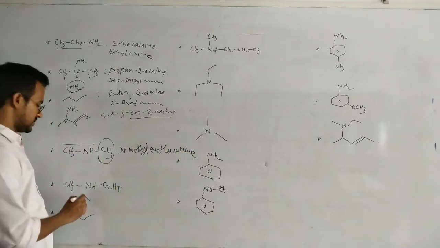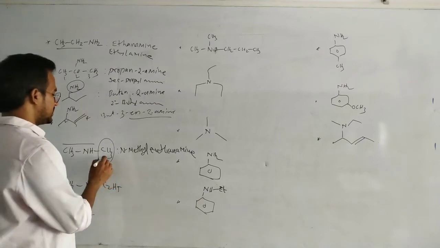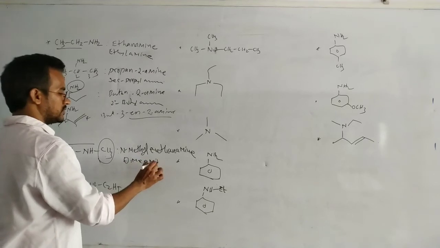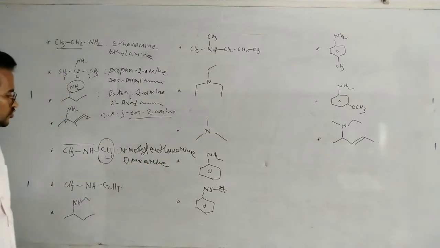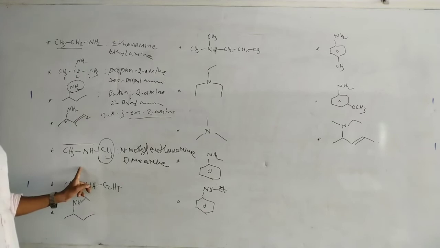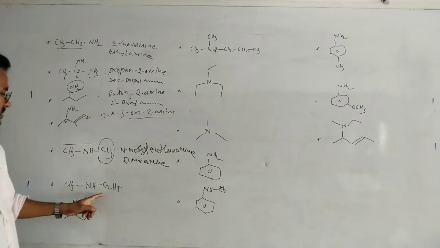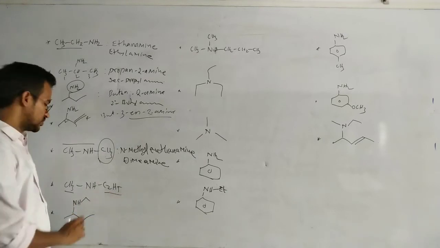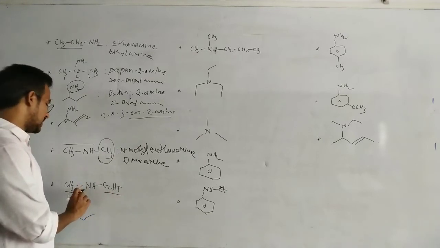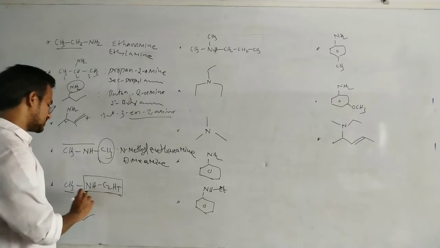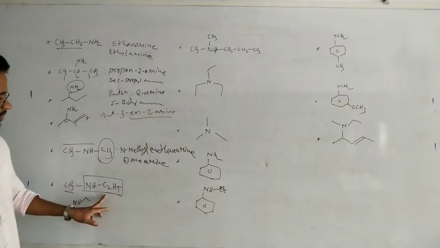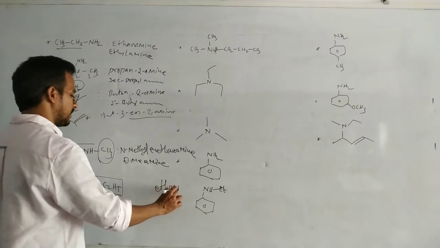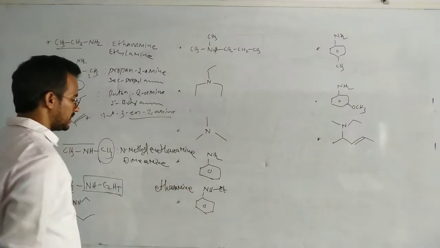Now in this case, what is the general name? Methyl, methyl, so dimethyl amine. The two are methyl groups. Now in this case, the IUPAC name. This is methane, this is ethane. So this NH functional group is named with this alkyl group. How many carbons? 2 carbons. So ethane plus amine, ethanamine.